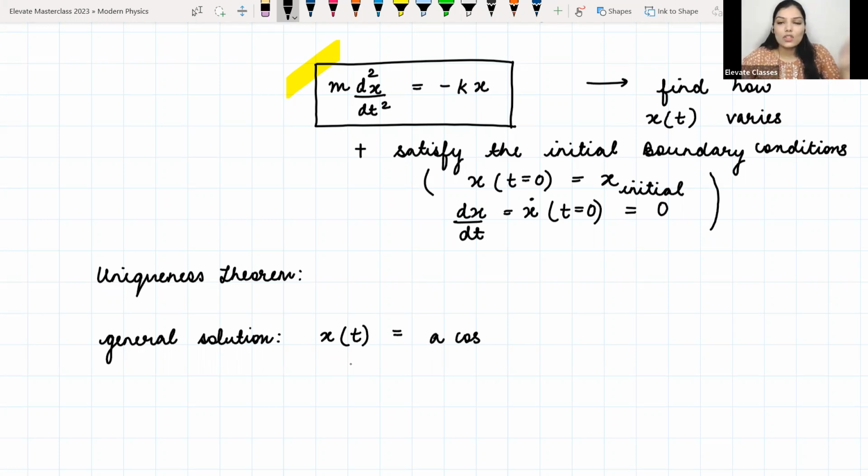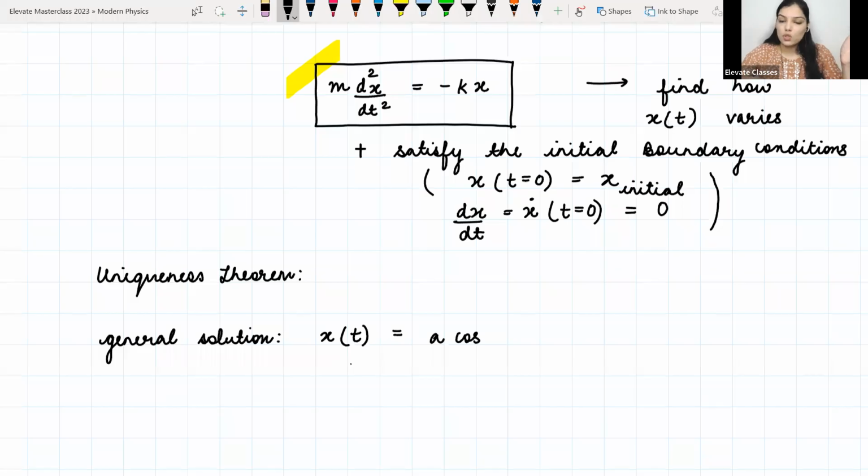It is true that after applying the initial boundary conditions, you find out what the value of the arbitrary constant is. That is the very purpose of boundary conditions, that you find out what the value of the constant is, so that the initial conditions are satisfied.